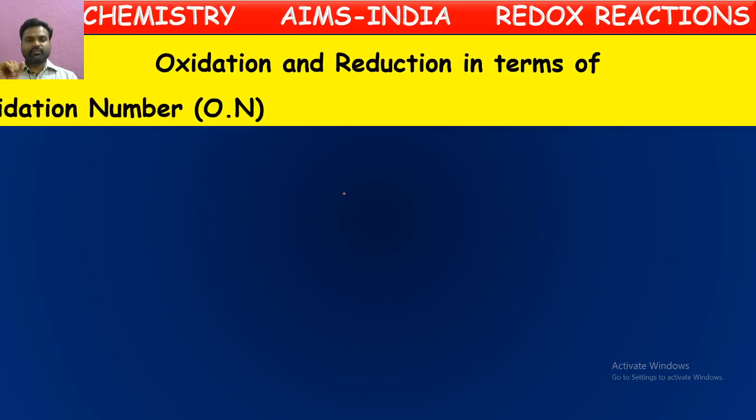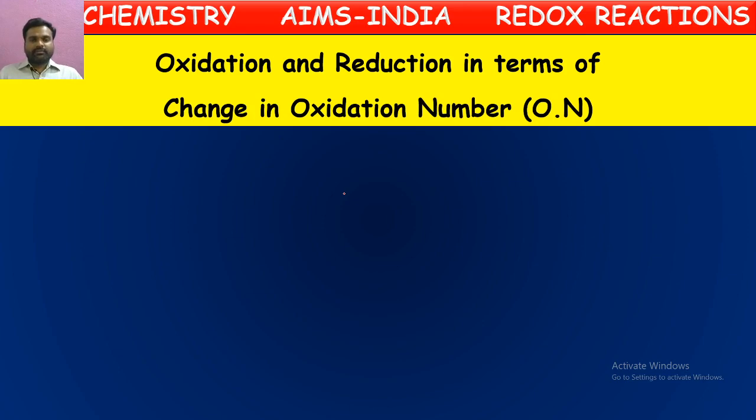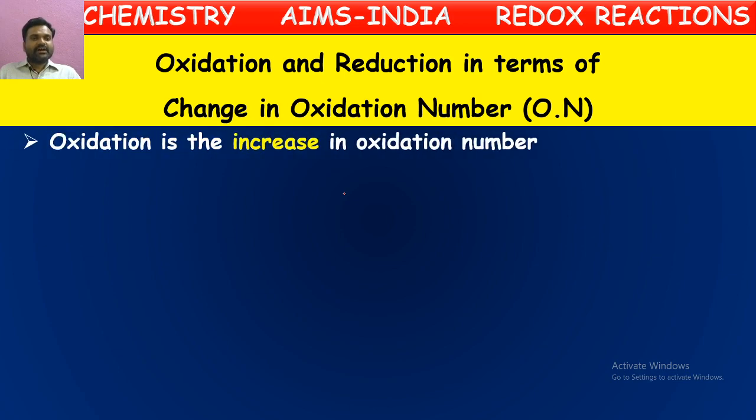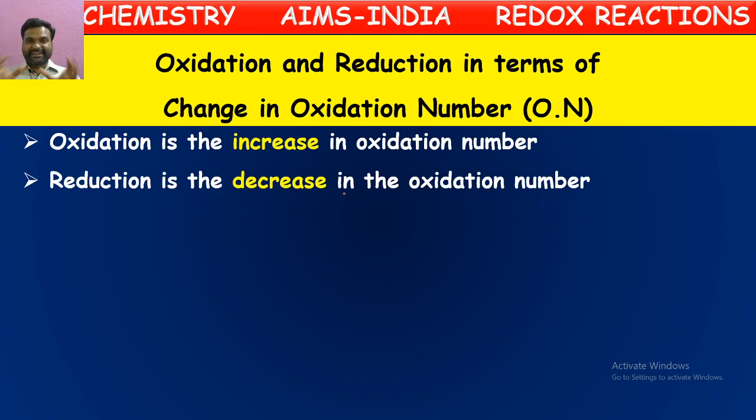Oxidation and reduction in terms of oxidation number. Oxidation number means the charge possessed by an element in a molecule. So in terms of oxidation number also we can explain these redox reactions. Oxidation is an increase in the oxidation number. If the charge possessed by an element in a molecule is increased in the chemical reaction, then that reaction is said to be an oxidation reaction. If the oxidation number is decreased, then that is said to be reduction. Increase in the oxidation number is called oxidation. Decrease in the oxidation number is called reduction.